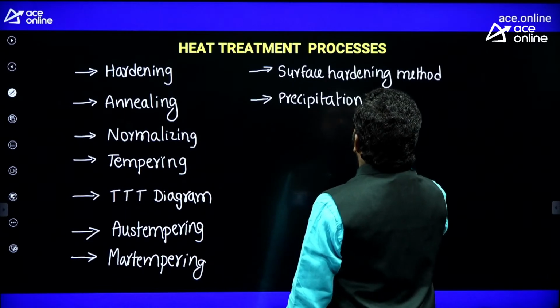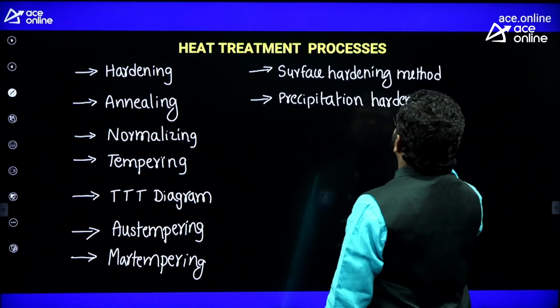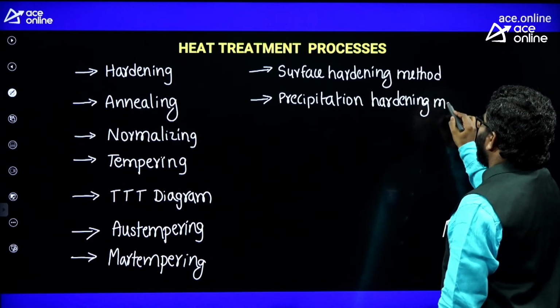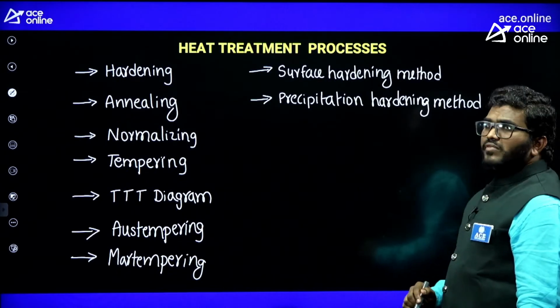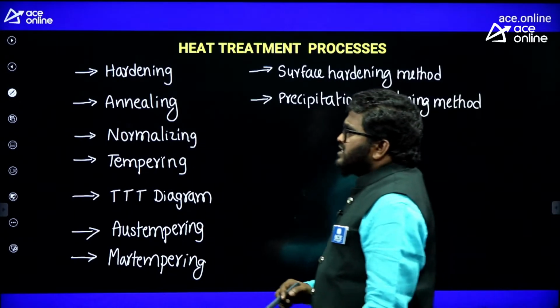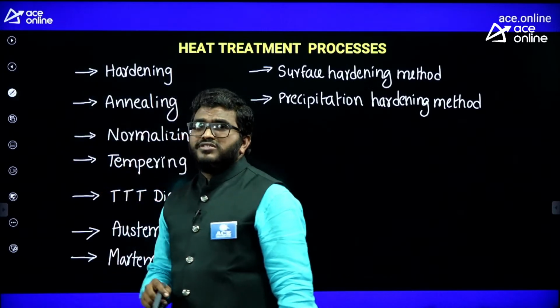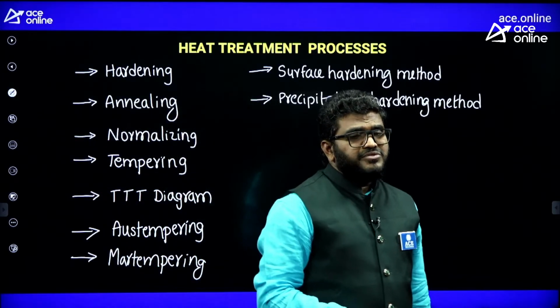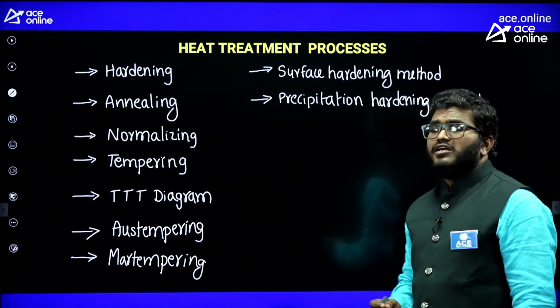So if you follow these processes, definitely you will get a question for GATE from these processes every year. And also from the ESE point of view, some 2 questions they will ask you from these processes. In other competitive exams also there is good weightage from this topic, theoretical type questions.